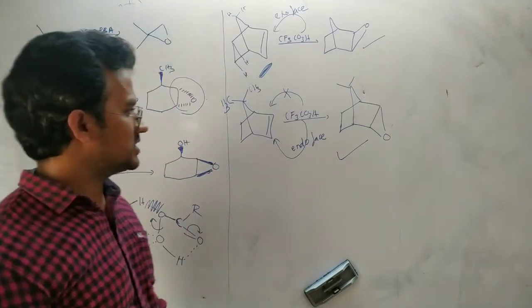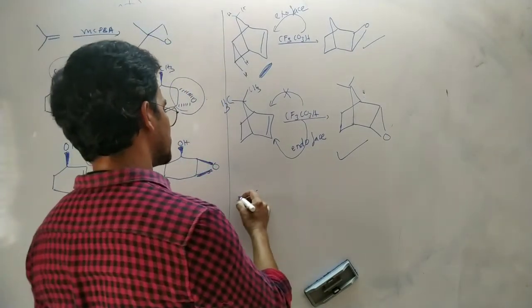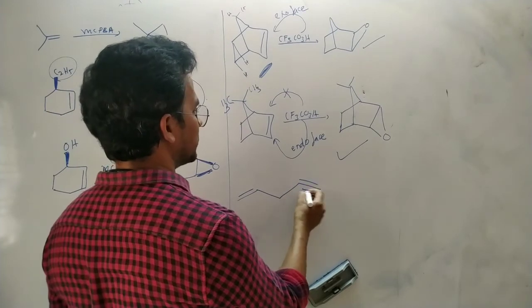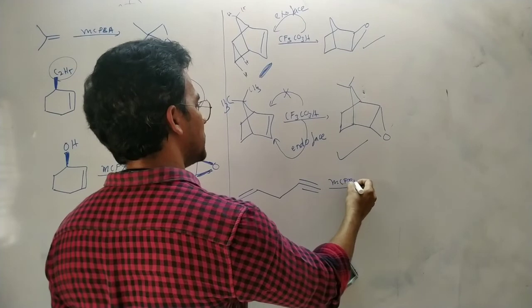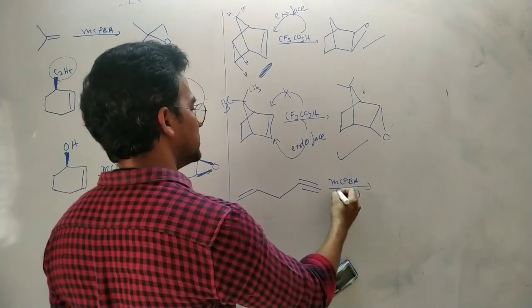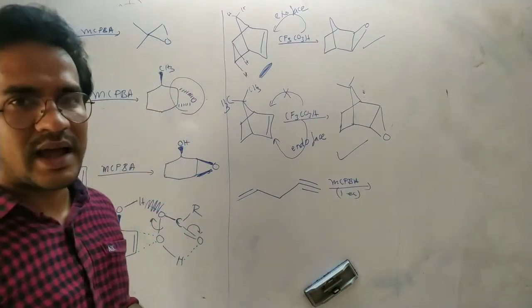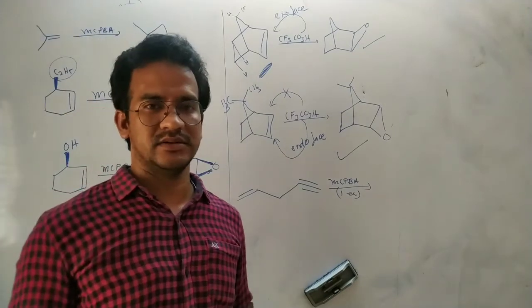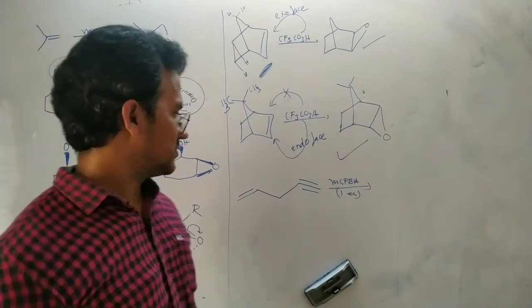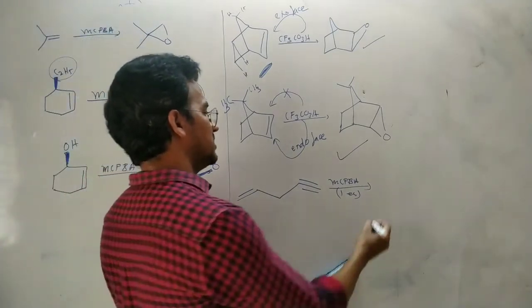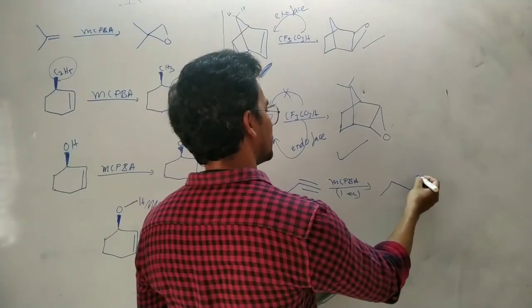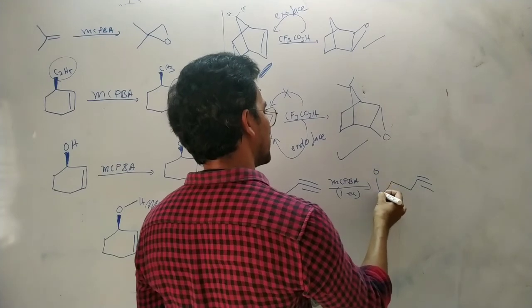Next, suppose there is a double bond as well as a triple bond in a compound. Let us take MCPBA, one equivalent. Here alkynes are not involved in epoxidation, so the alkenes are involved in epoxidation. Why? Because alkenes are more reactive in electrophilic addition reactions.